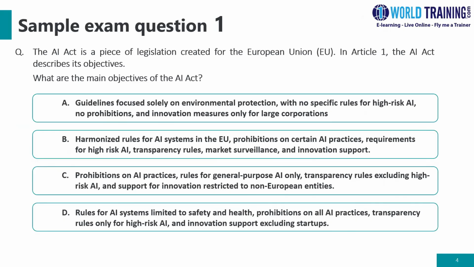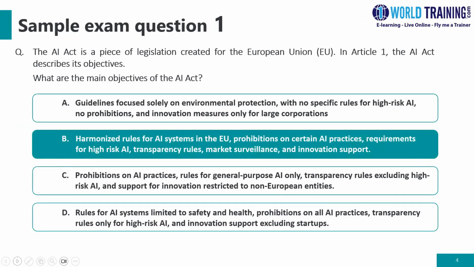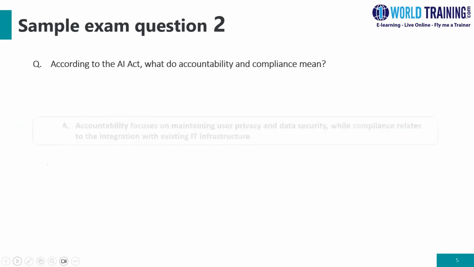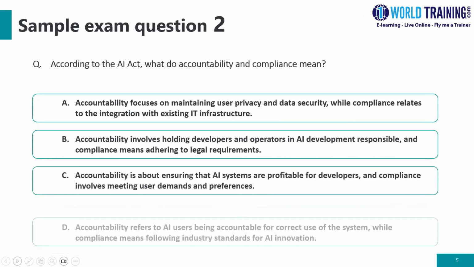Option D, rules for AI systems which are limited to safety and health, prohibitions on all AI, and innovation support excluding startups. If you look at the overall question, it's relatively simple because you are being asked about the objectives of the AI Act according to Article 1. If you have referred to Article 1 earlier as part of the e-learning module, you would clearly say the AI Act is aimed at harmonizing the rules for AI systems in the EU, and it also prohibits certain AI practices, sets requirements for high-risk AI, transparency rules, and market surveillance and innovation support. So the right answer for question number 1 is option B. Let's move ahead.